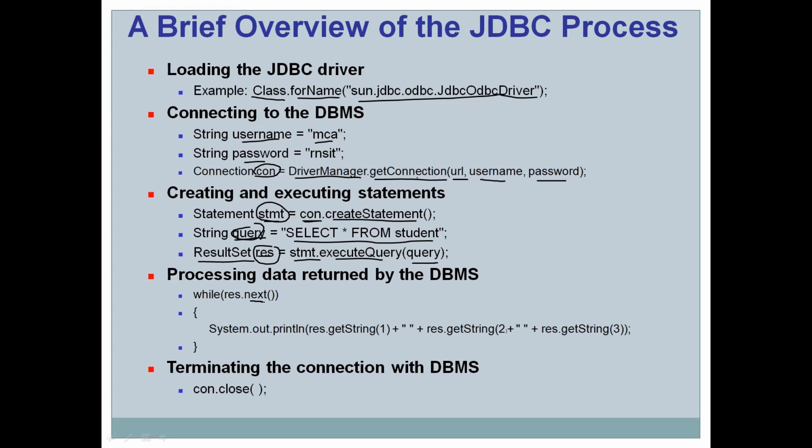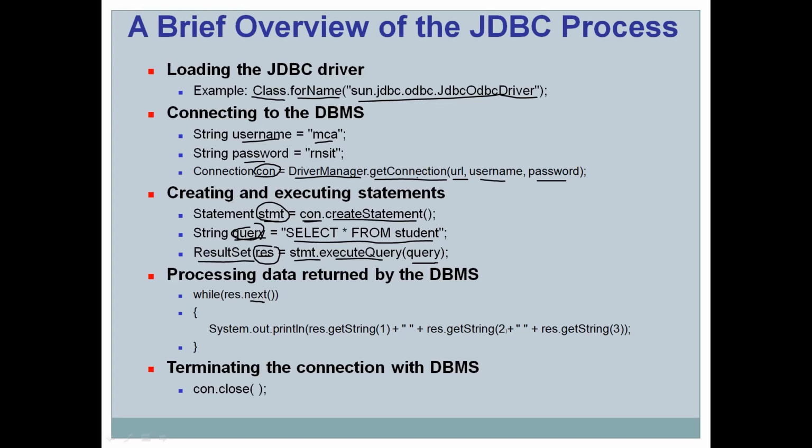There is a method in the result set, the next method. What does the next method do? It simply moves a virtual cursor to the next row. There is a virtual cursor which points to a particular row, and we will study that in detail in the coming sessions. The cursor is moved to the next row and it returns true or false. If the row the cursor is pointing to contains data, it returns true, otherwise it returns false.